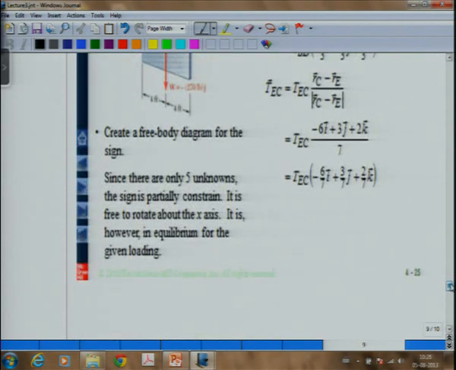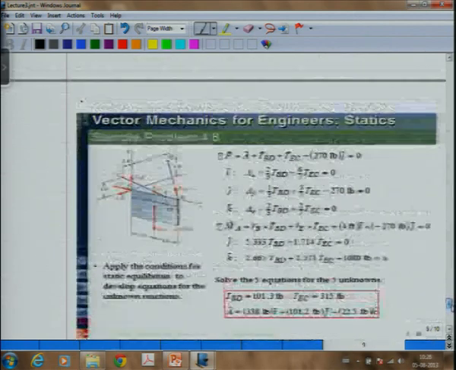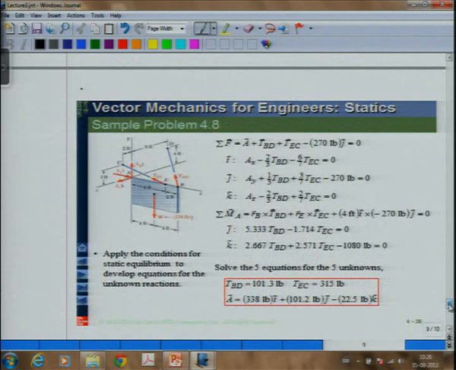Actually, the system is free to rotate about the x axis. There is nothing in this system preventing rotation about the x axis. In this case, because all these forces pass through it, the moments about the x axis are equal to 0, and they are acting in such a way that there is no rotation. But otherwise there could be rotation about the x axis, and nothing would prevent that. So once we know these 5 unknowns, we can just solve the equations.